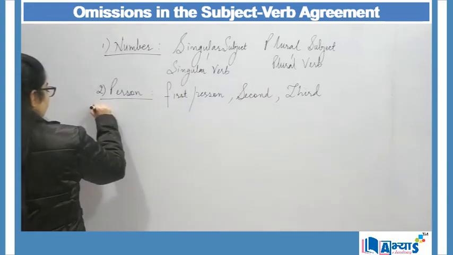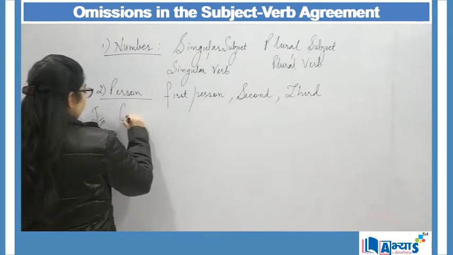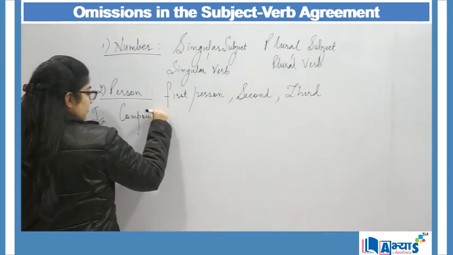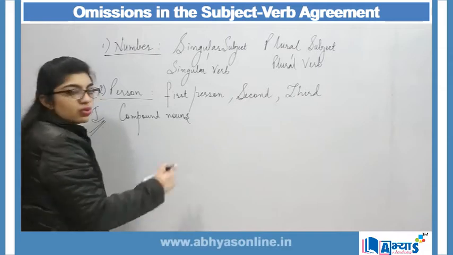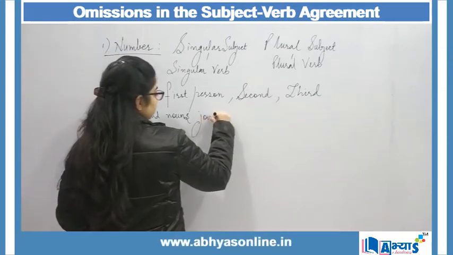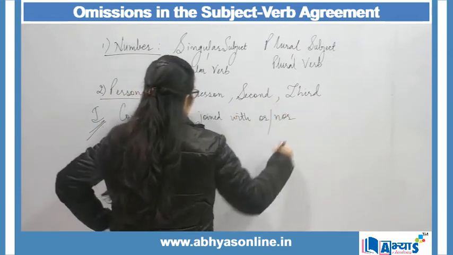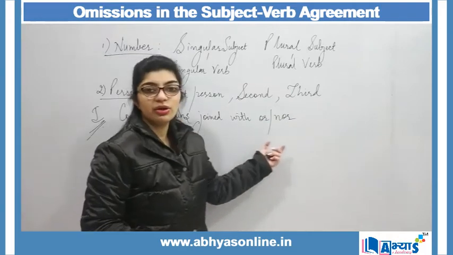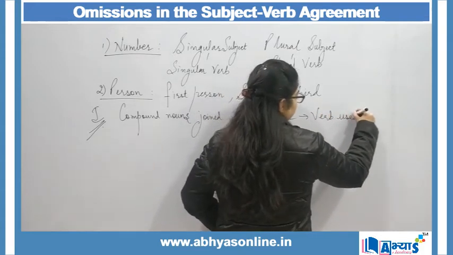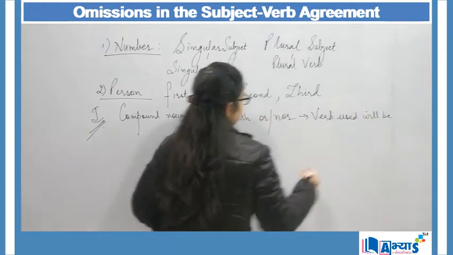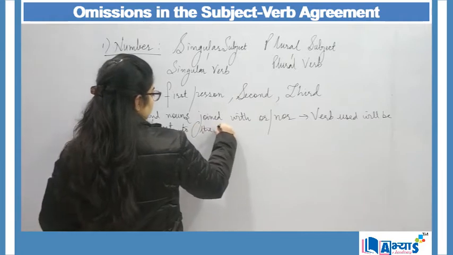First area is that whenever there are two compound nouns and those two compound nouns are joined with words like or, nor, in that case the verb used will be closest to the noun.